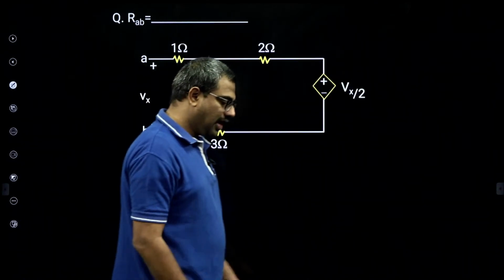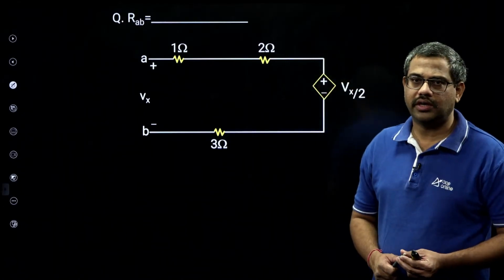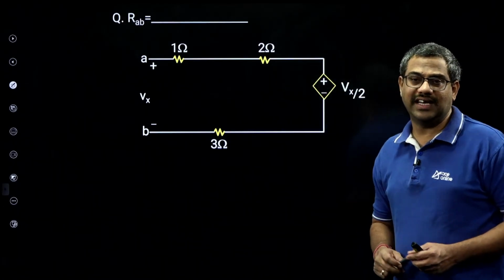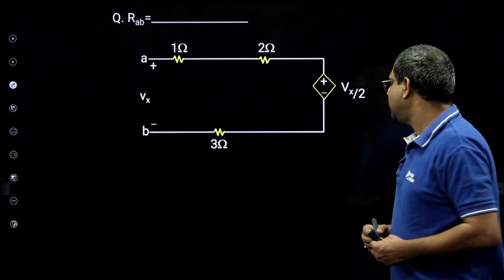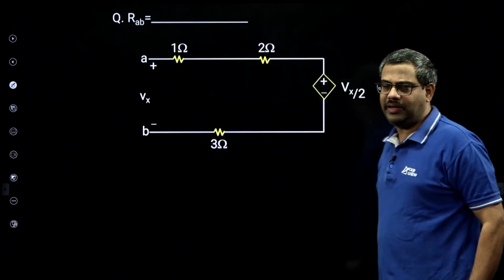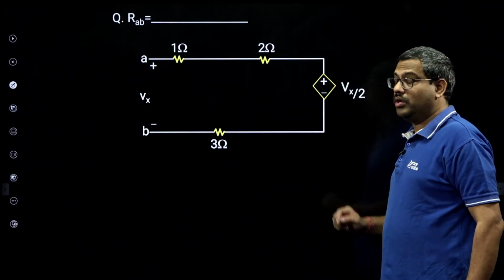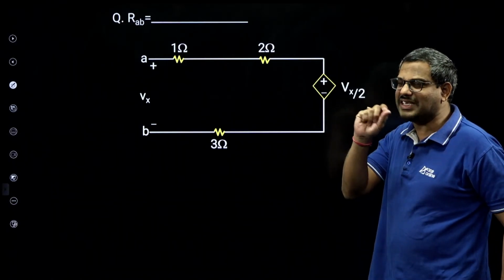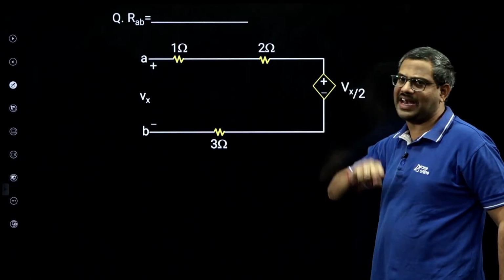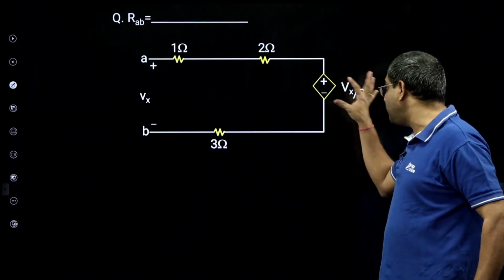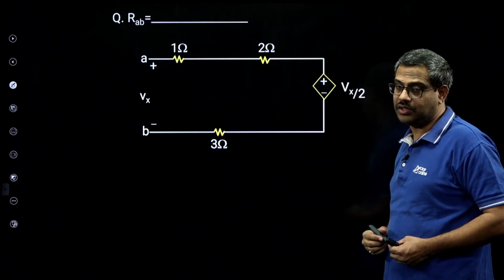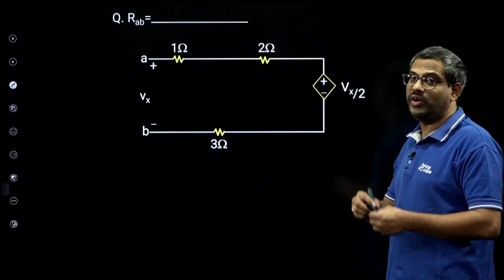Then, here is another interesting problem I want to expose, with the dependent source. In SSC JEE there are problems with the dependent source, so I want to give this unique model. Here I want again the resistance between AB, but there is a dependent source. Dependent sources will have internal sub-circuit resistance and we should include it in the analysis. If it is an ideal voltage source, short it, ideal current source, open it, but a dependent source has internal sub-circuit resistance, so I should include it.